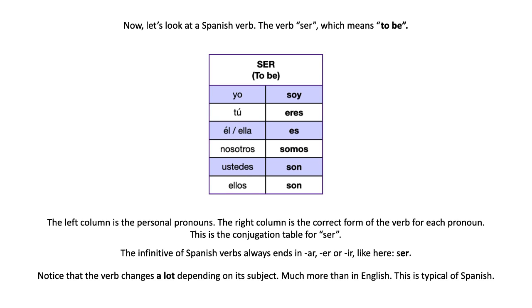What do these mean? What does nosotros somos mean? Well, for this you have to remember that nosotros means we, so nosotros somos means we are, yes. What does tú eres mean? You are. You for one person, right? You are. Etc., etc.